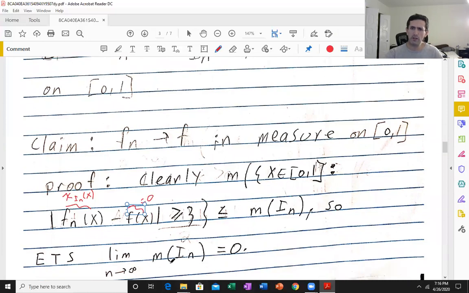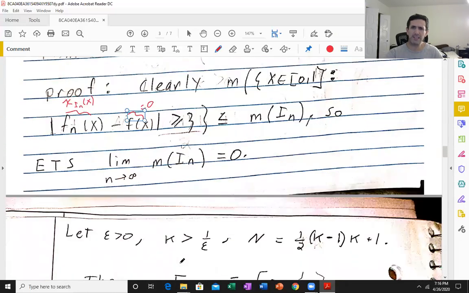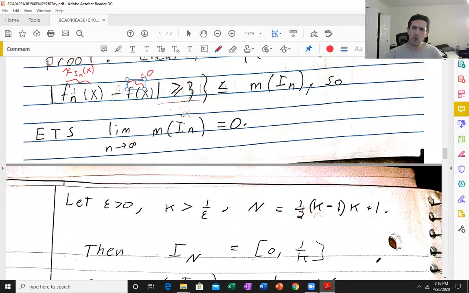So we need to show that this limit is 0, and that is very easy. Pick epsilon positive, pick k bigger than 1 over epsilon, pick N equal to (k minus 1)k over 2 plus 1. Then I_N, because big N is exactly this little n_k we just defined a moment ago, is 0 to 1 over k. Okay?